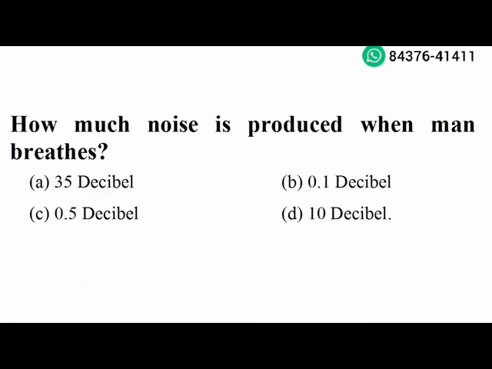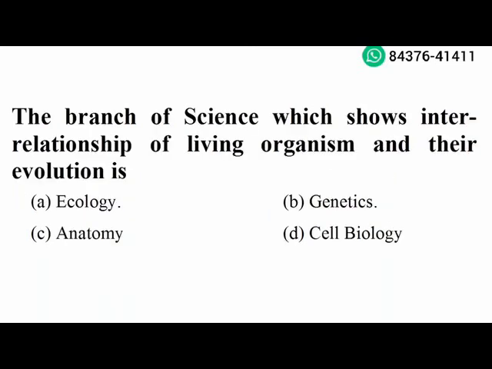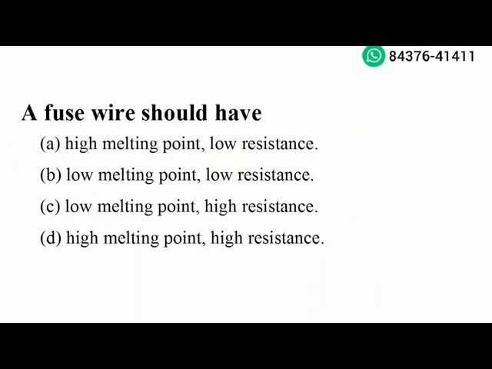Next question. How much noise is produced when a man breathes? 10 decibel. Option D is the right answer. Next question. The branch of science which shows interrelationship of living organism and their evaluation is ecology. Option A is the right answer. Next question. A fuse wire should have low melting point, high resistance. Option C is the right answer.